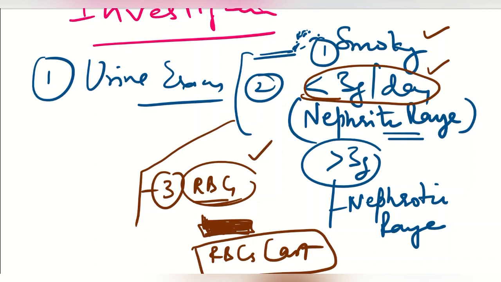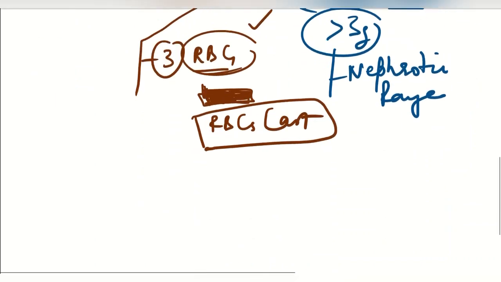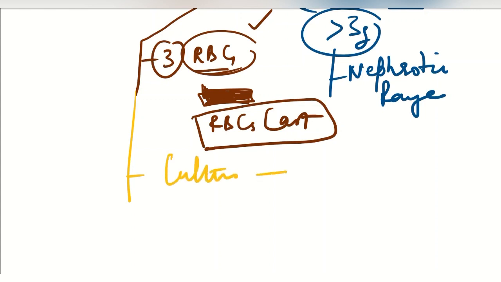So this is important, the cultures are usually negative. Sterile culture, this is also important, the cultures are negative. So if we send the cultures of a patient with acute glomerulonephritis, the cultures will be sterile. We don't find anything in the culture of these patients. Then we can also do certain blood work.